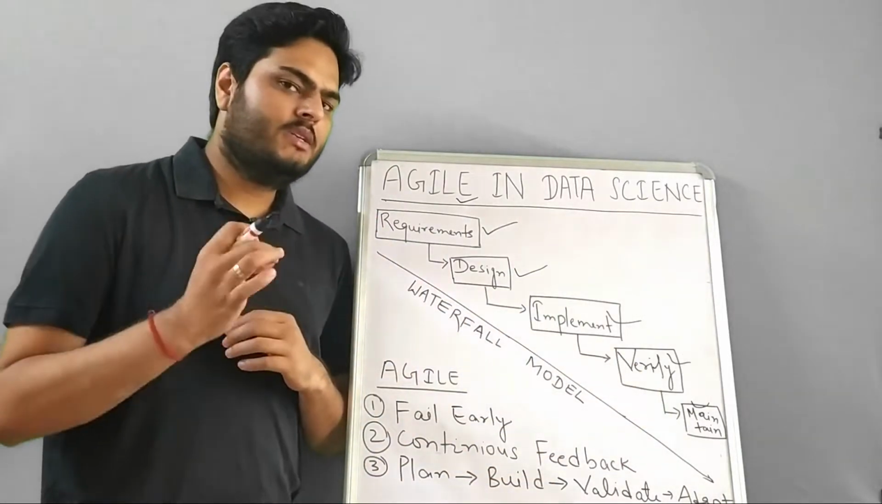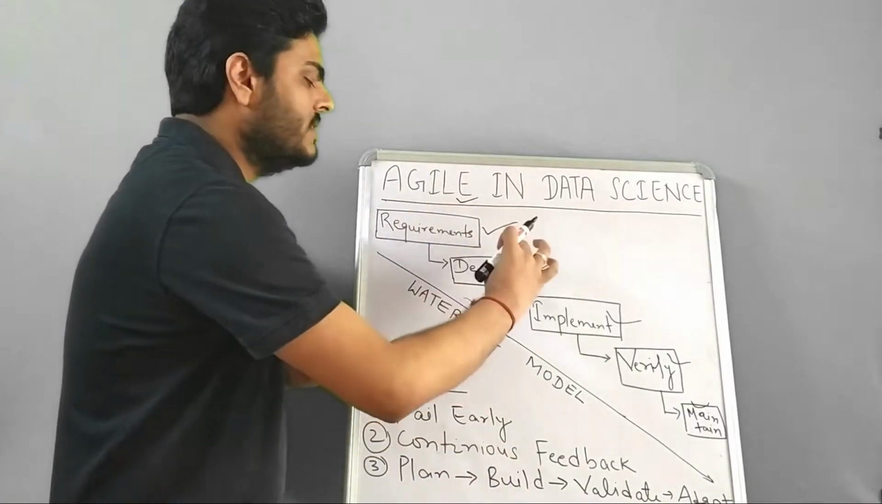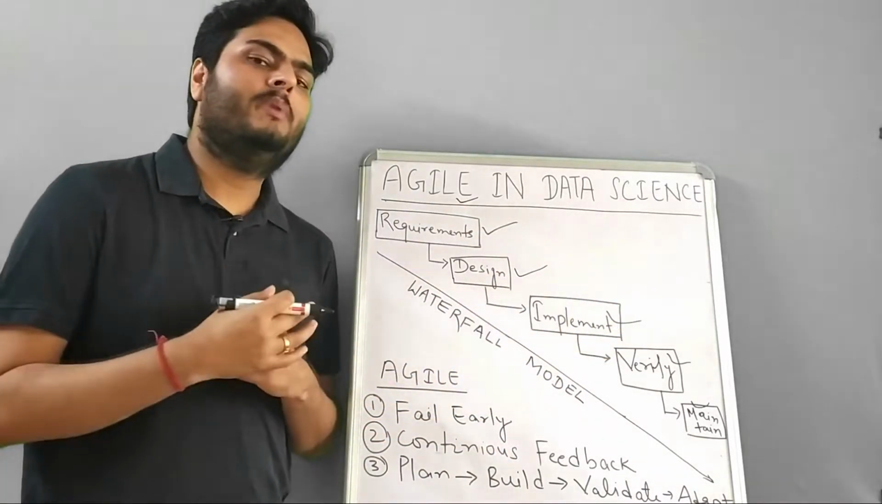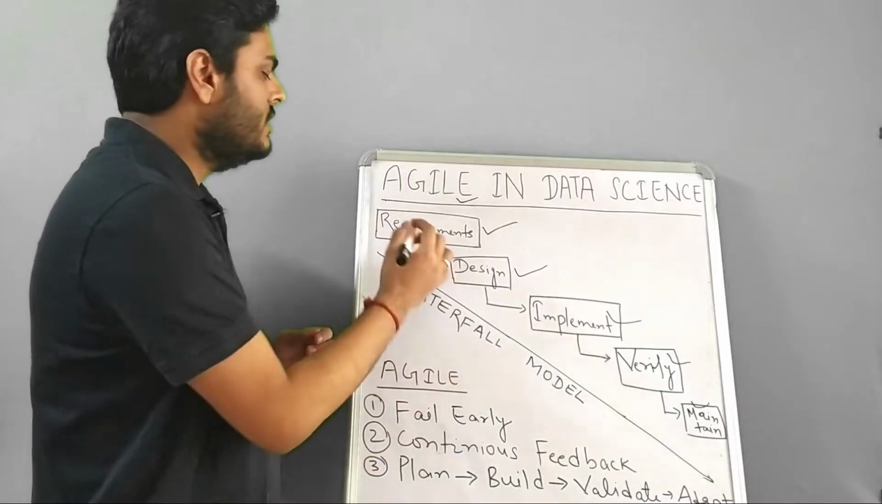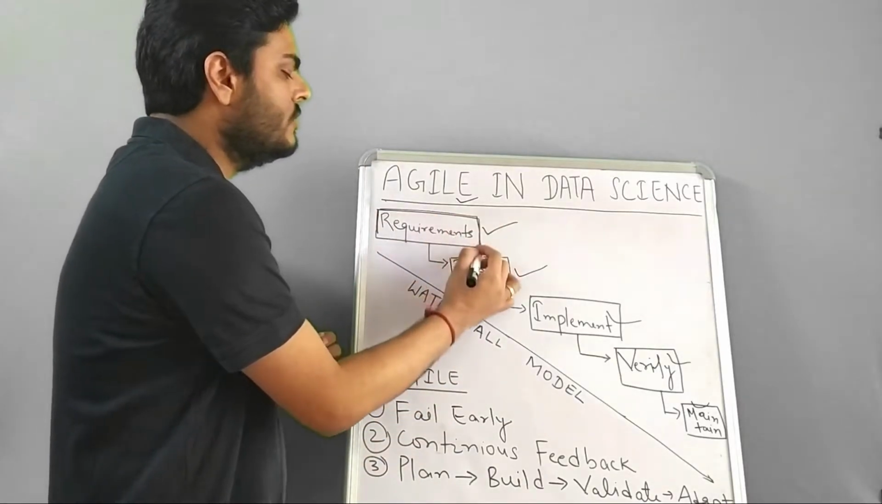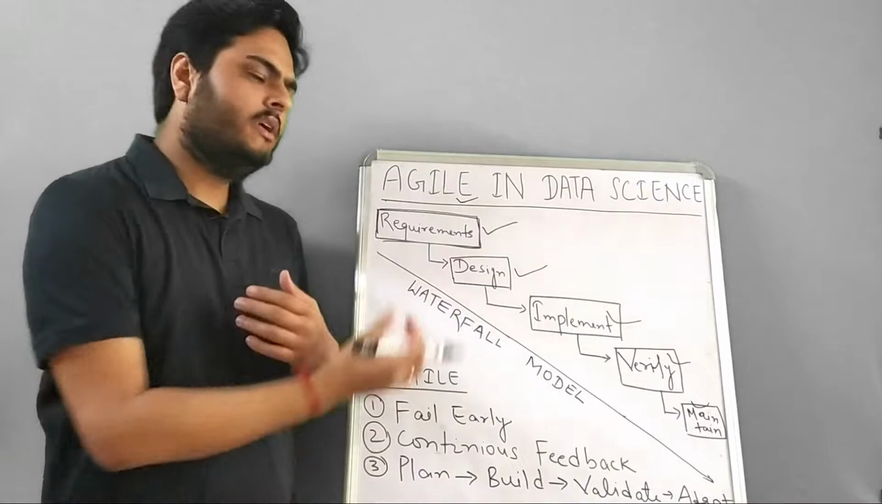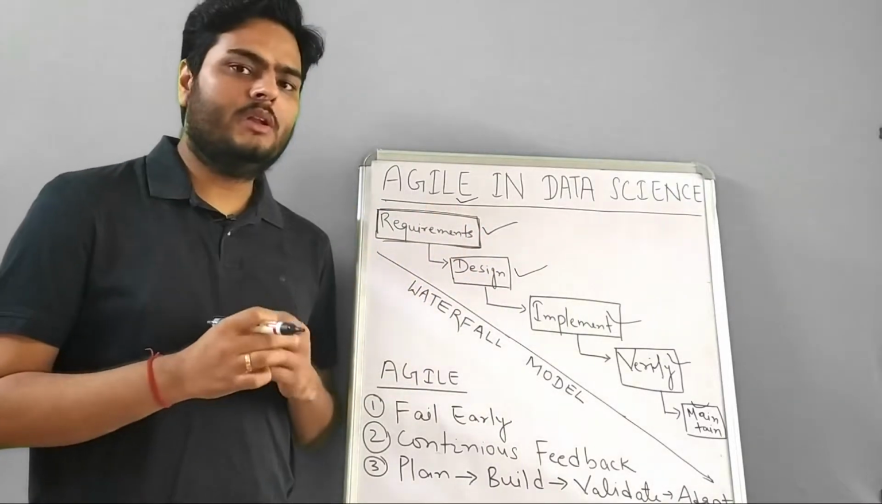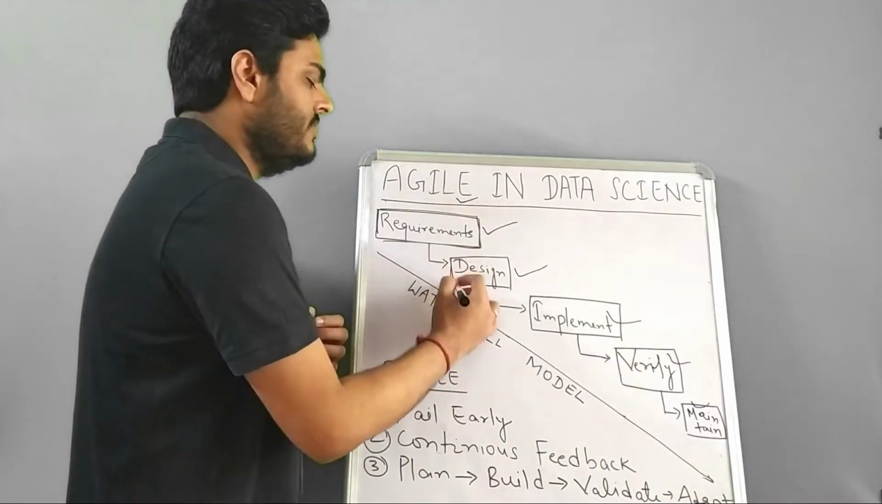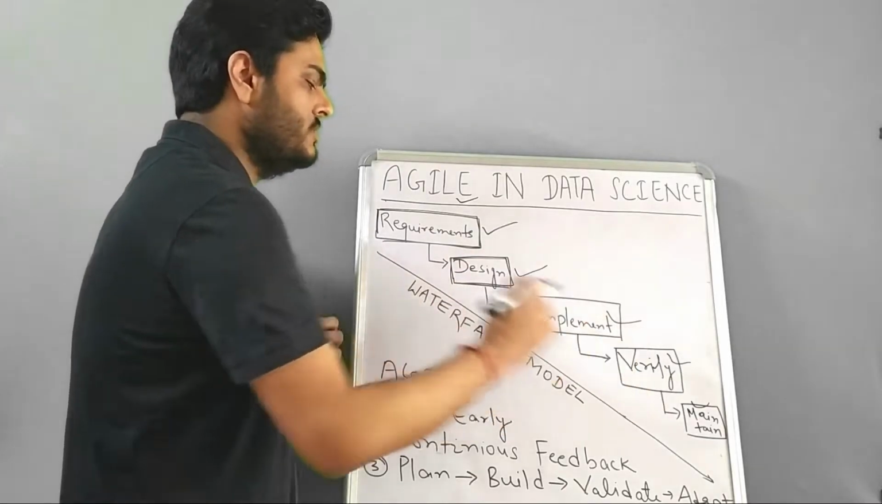Now, one thing to understand here is that all these steps are sequential, not parallel. As you can see here, once the requirement gathering is over, at least 70-80% of it, only then can we go to the design phase. And similarly for the next steps as well.